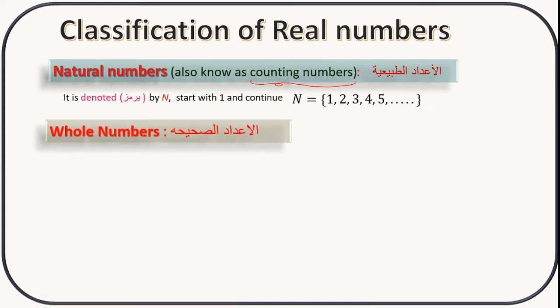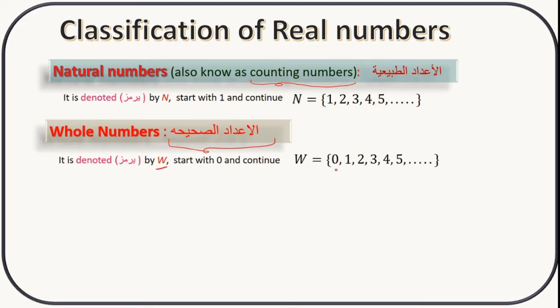Next is whole numbers. See the Arabic translation of it. This is the Arabic translation of whole numbers. It is denoted with W. They start with 0 and continue. The set of whole numbers starts with 0 and continues as 0, 1, 2, 3, and dot, dot, dot, which indicates the numbers after that.